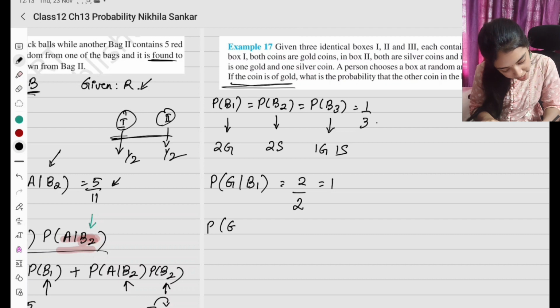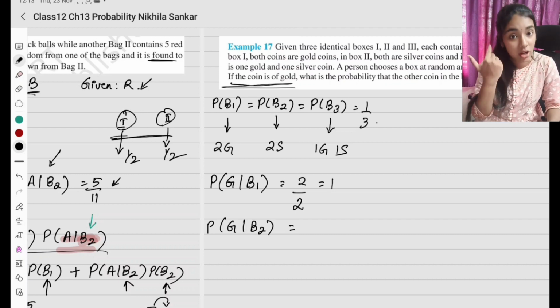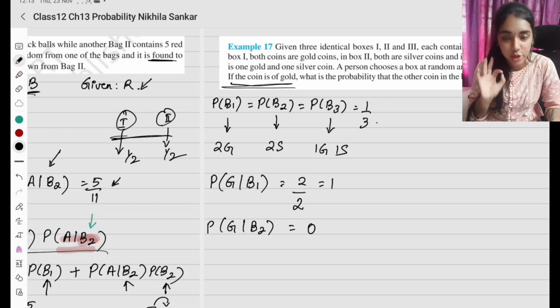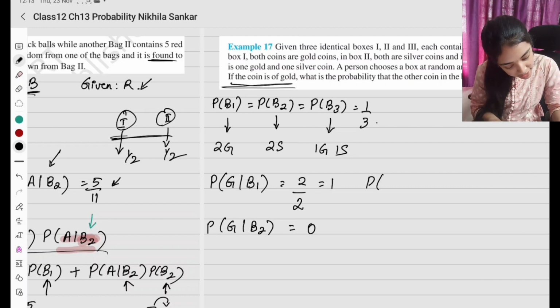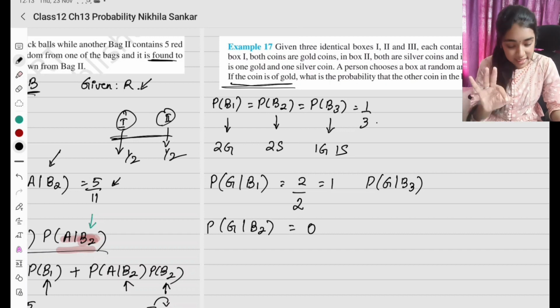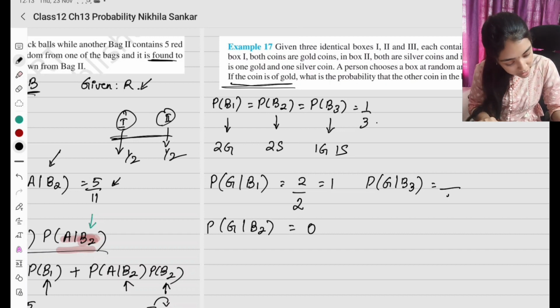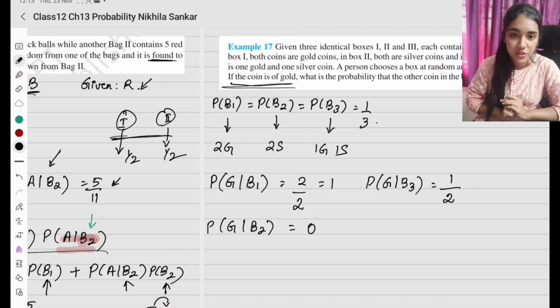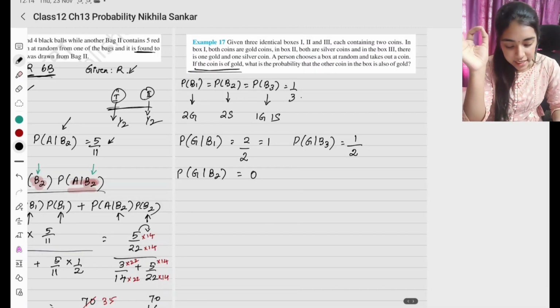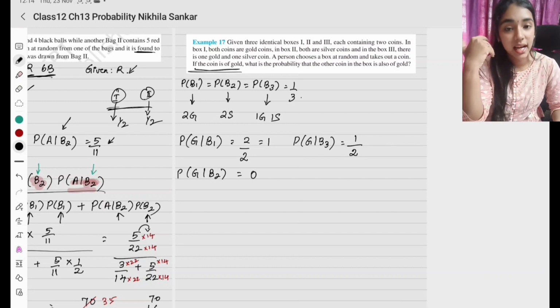Second, probability that it is a gold coin given that it is taken from box 2: there is no gold coin, only silver, so it is going to be 0. Now probability that it is going to be a gold coin given it is taken from box 3 is going to be, there are 2 coins in total and one gold, so it is going to be half. What are they asking? If the coin is gold, that is, it is known that the first one taken is gold, what is the probability that the other coin in the box is also gold?